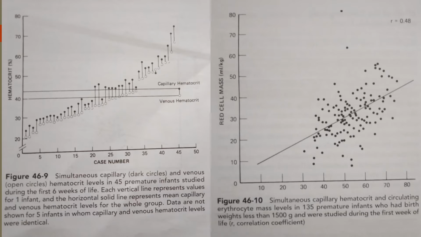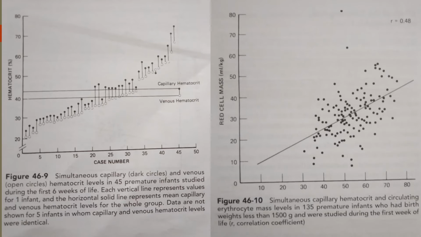You can see very well that the black dots are higher than the open circles. These two lines show the mean values of the hematocrit. So capillary hematocrit values are higher than venous hematocrit values. When we pre-warm the heel before taking the capillary sample, we can minimize this difference.